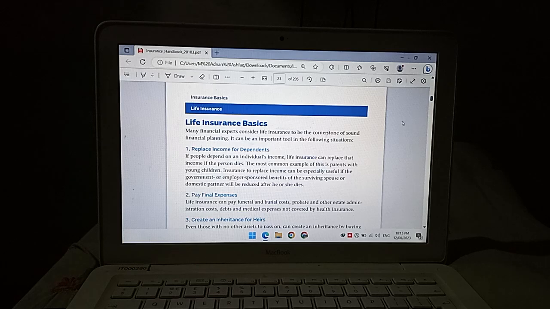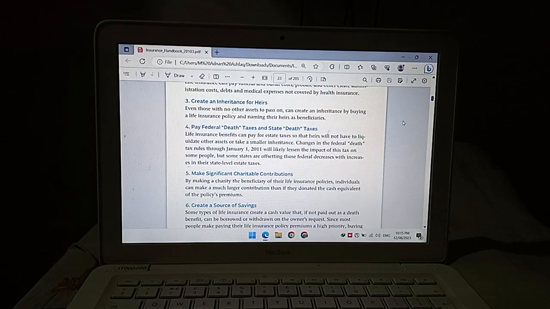Insurance to replace income can be especially useful if the government or employer-sponsored benefits of the surviving spouse or domestic partner will be reduced after he or she dies. Pay final expenses. Life insurance can pay funeral and burial costs, probate and other estate administration costs, debts, and medical expenses not covered by health insurance.